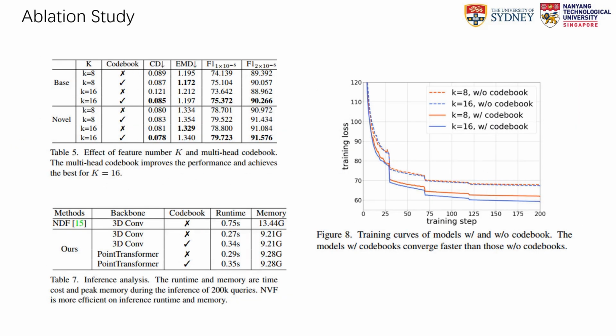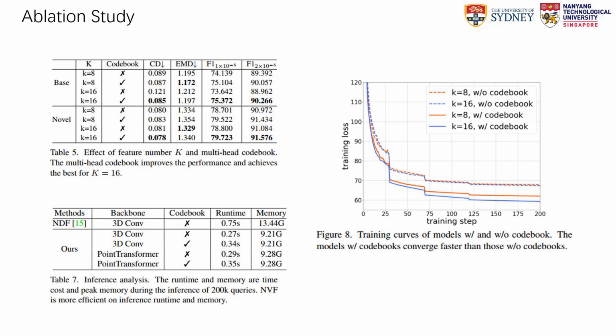We also conducted ablation studies to evaluate the effectiveness of the proposed multi-head codebook and the influence of the hyperparameter, the feature number K. Complexity analysis was performed as well. Results demonstrated that a larger feature number generally yielded better performance, but at the cost of memory. However, using the codebook improved overall performance across all metrics.